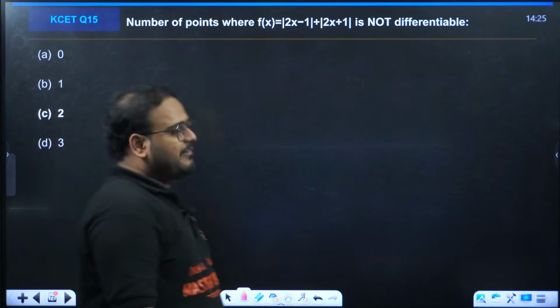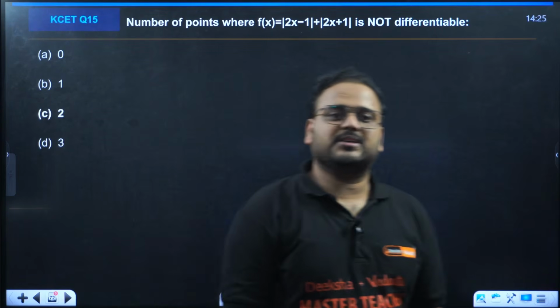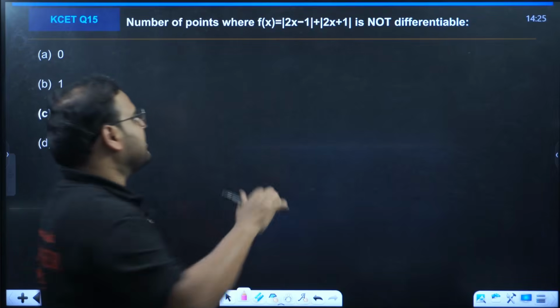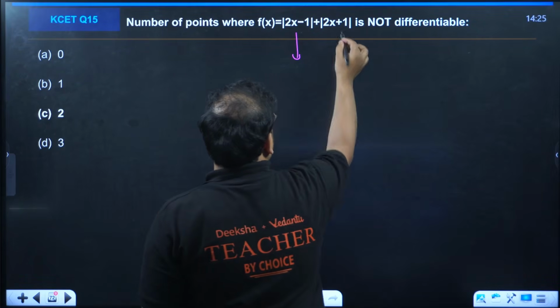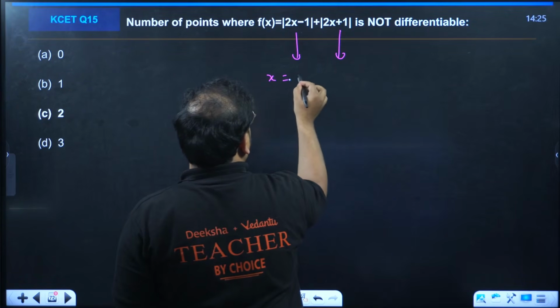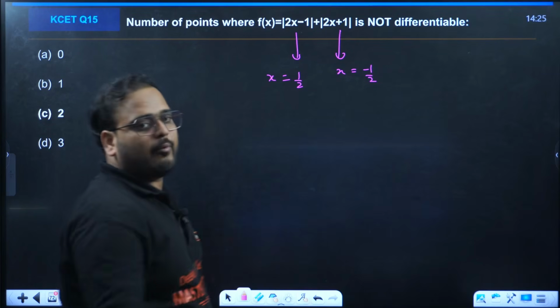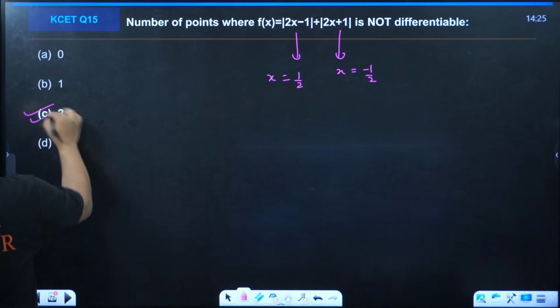Number of points where f(x) equals mod of 2x minus 1 plus mod of 2x plus 1 is non-differentiable. Now this time I'm going to use the direct principle. The critical points, that is enough: x equals 1 by 2, x equals minus 1 by 2. They're asking us number of points. So answer will be C.